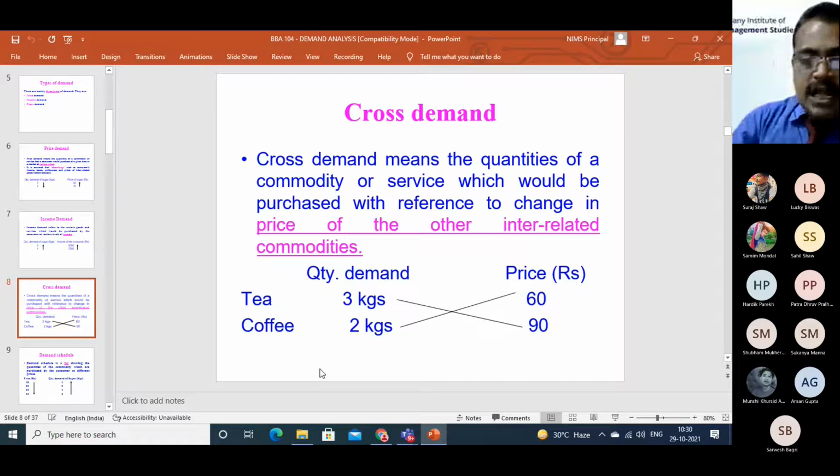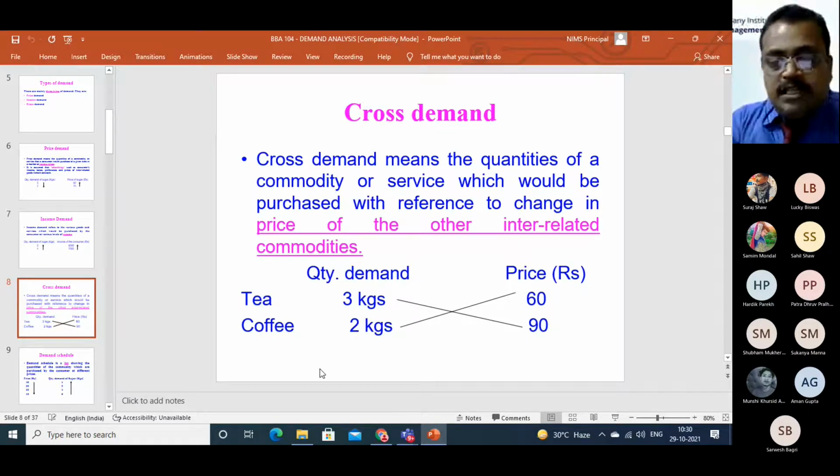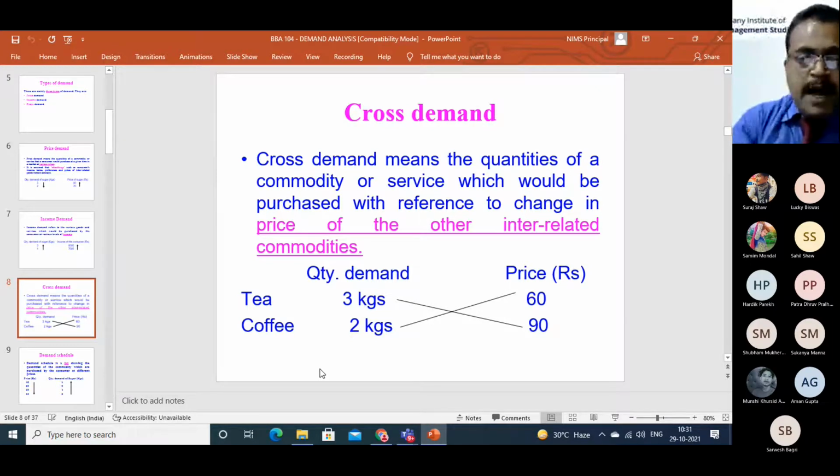Interrelated commodities means the commodities which fall under the category of substitutes and complements. So you will find the cross demand in case of substitutes and complements. In that example we have taken tea and coffee.